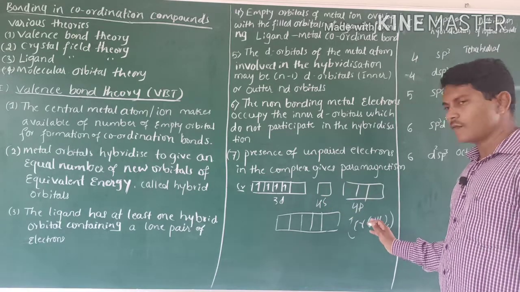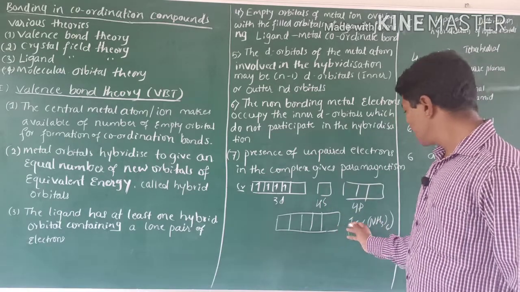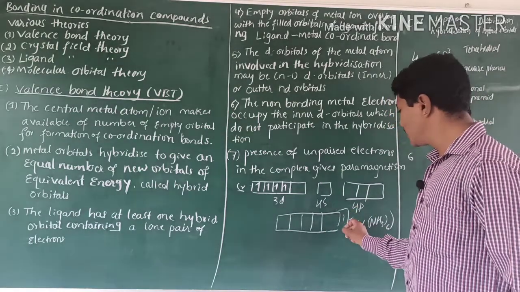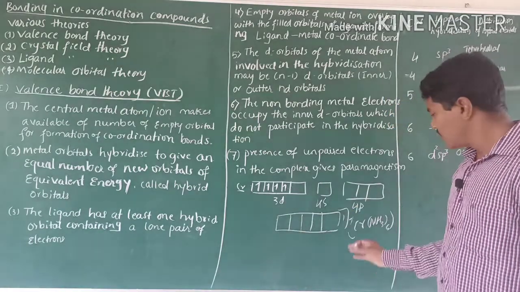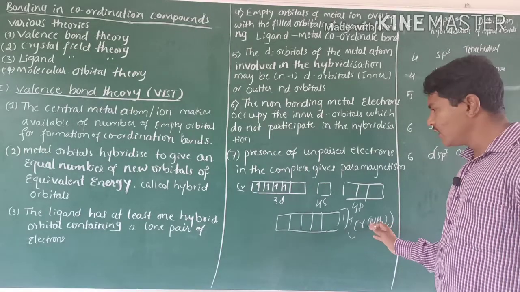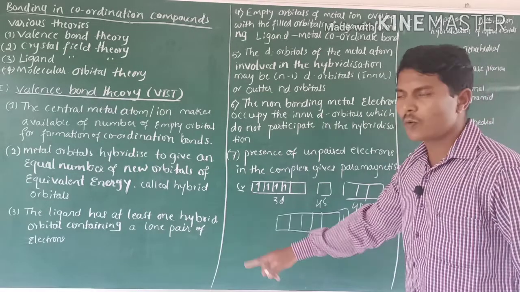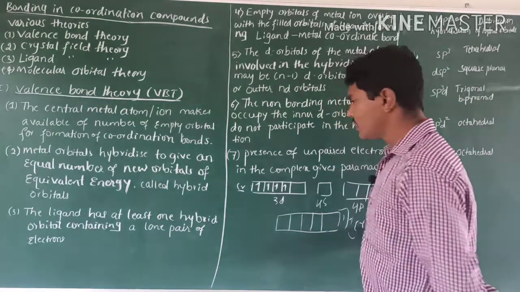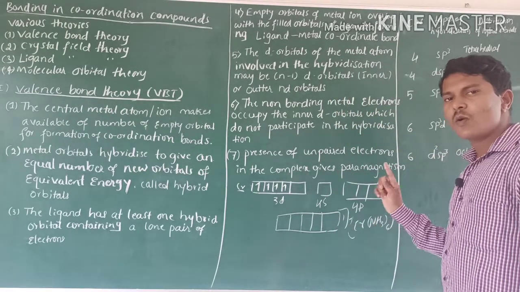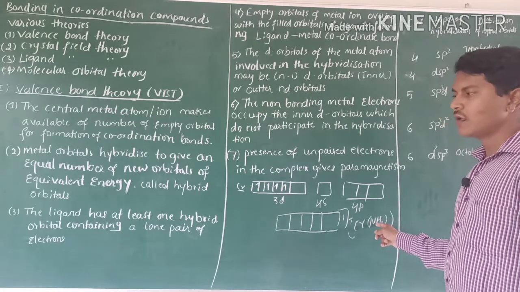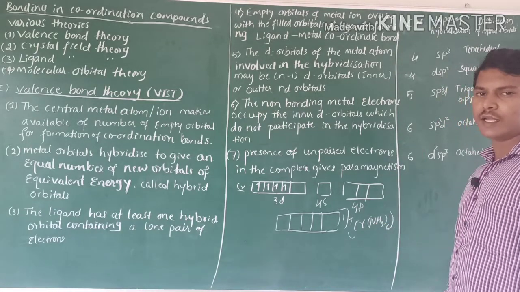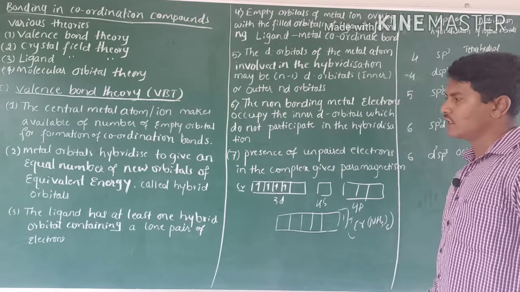For this, 6 empty orbitals are formed. These 6 empty orbitals are filled by ligands containing one lone pair of electrons. The ligands have at least one hybrid orbital, and these hybrid orbitals contain one lone pair of electrons. Okay, third assumption.